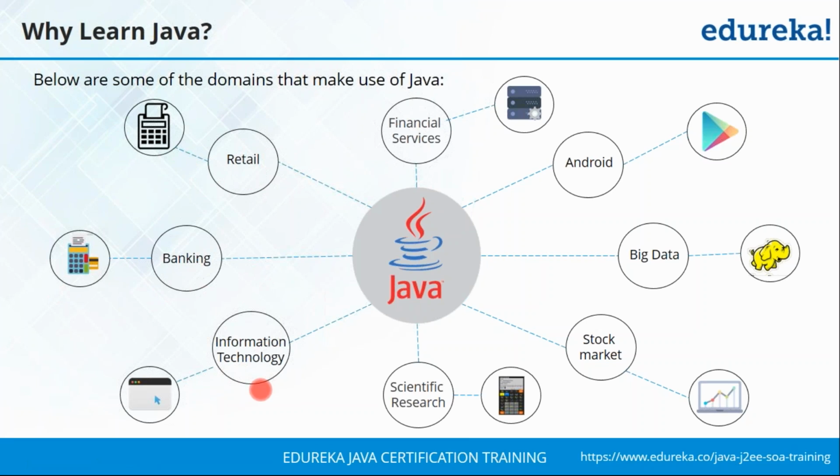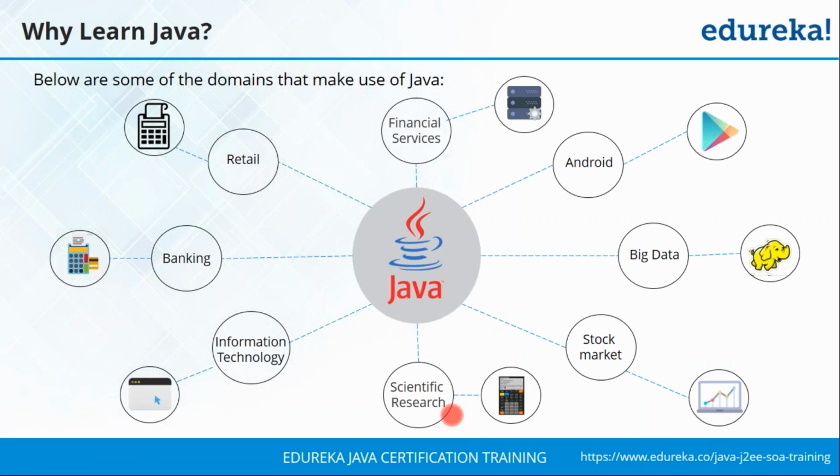When you look at the IT industry, you can definitely understand Java is a programming language. A lot of applications are developed using Java, and Java is again one of the most preferred as well as the most used programming languages in the industry today. A lot of applications either are written in Java or make use of some features present in Java using the Java APIs. Then in the scientific and research community, your calculative as well as operational programs are written in Java. Using Java, they are able to process and manage huge amounts of data.